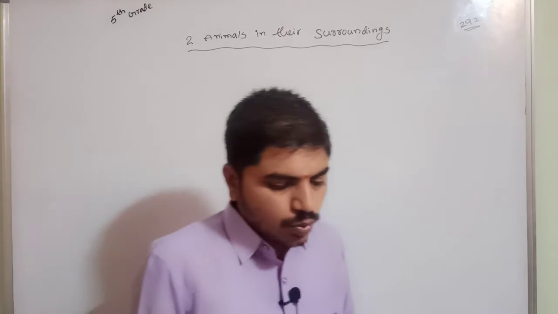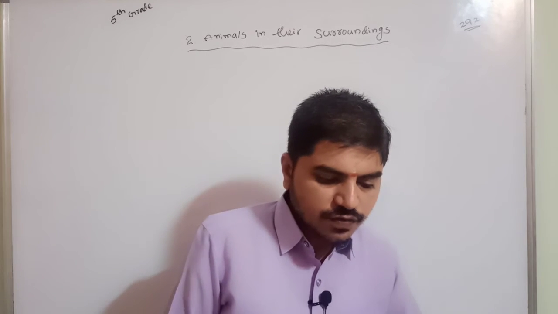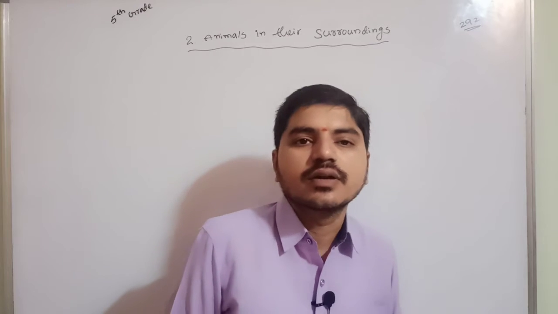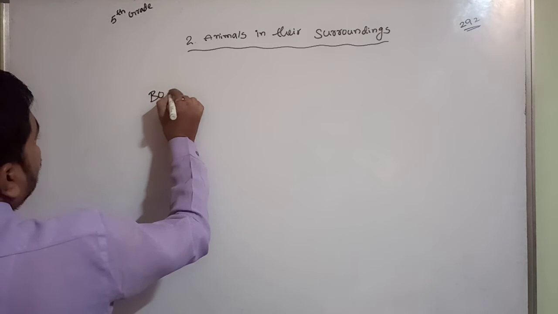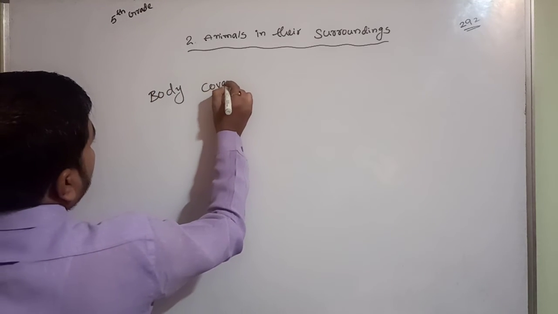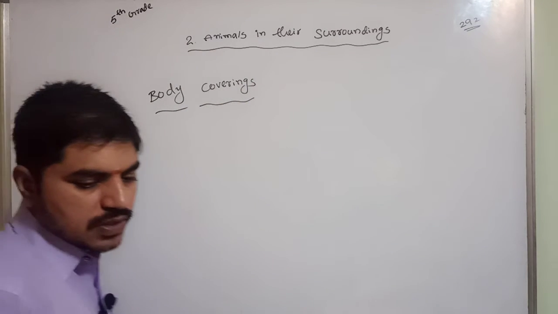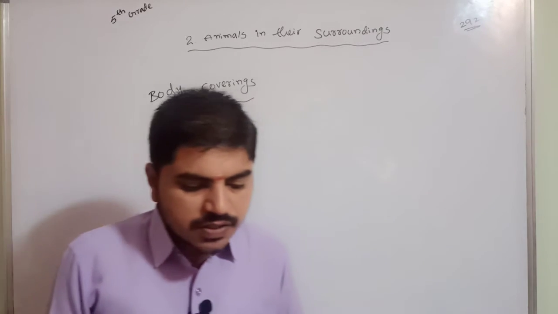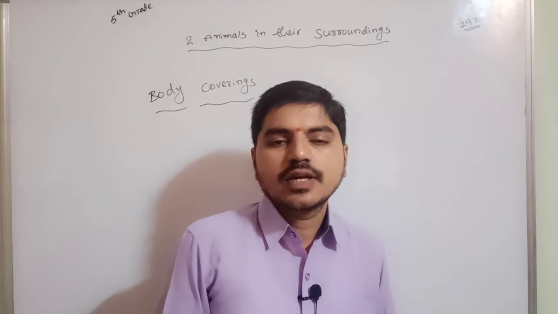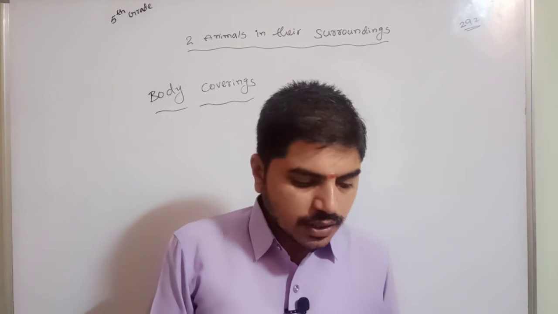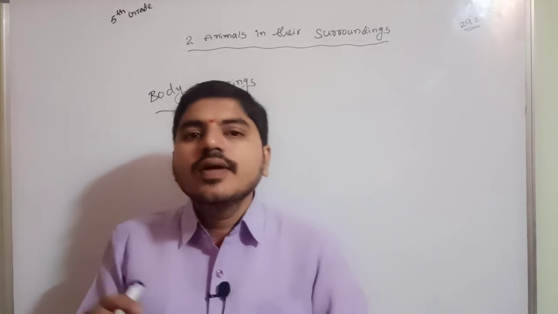One of the main characteristics used to distinguish one class of animals from another is the type of skin covering. The skin covering is very important. Body covering means skin covering. Mammals have skin covered with hair or fur. Okay, and birds have skin covered with feathers. Yes or no? Birds are covered with feathers only.